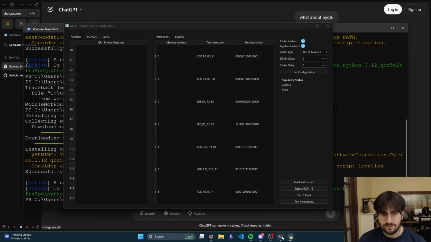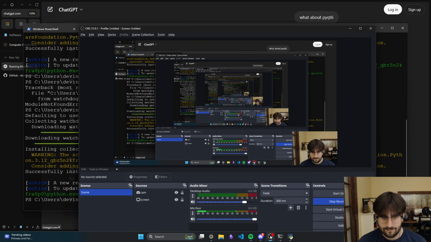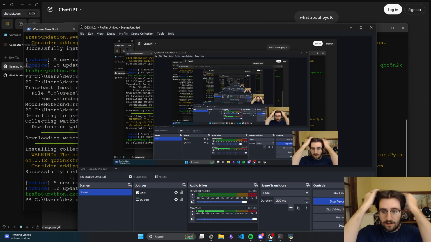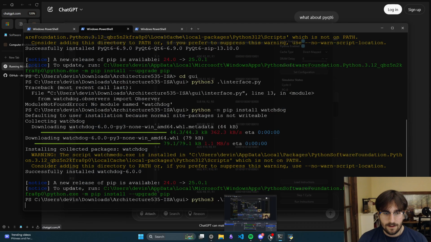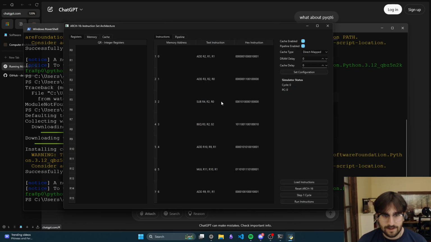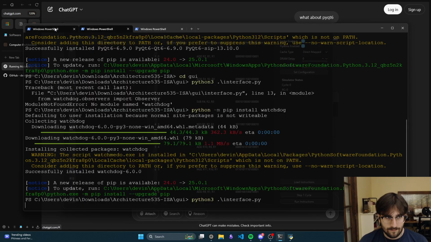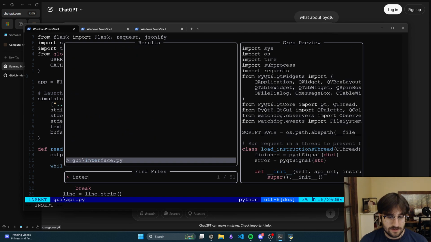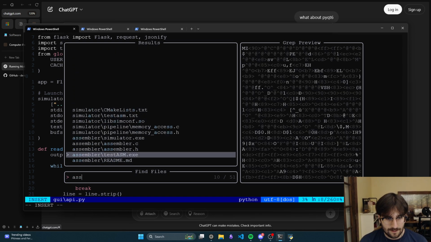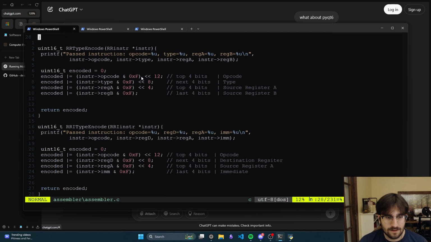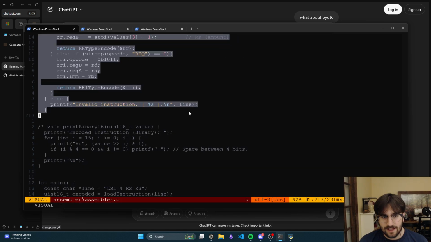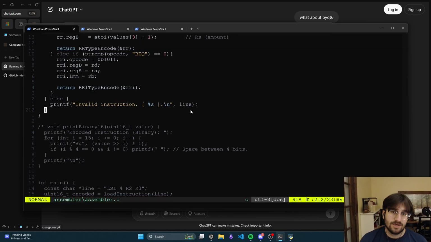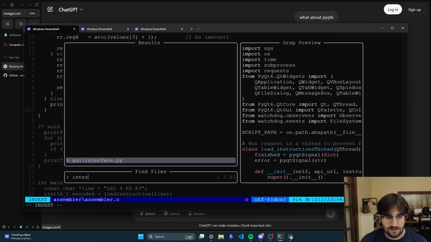I'll take you through it. Okay, so basically, my load instructions are there. We'll start with the assembler, which takes in a line. I should actually go back to interface.